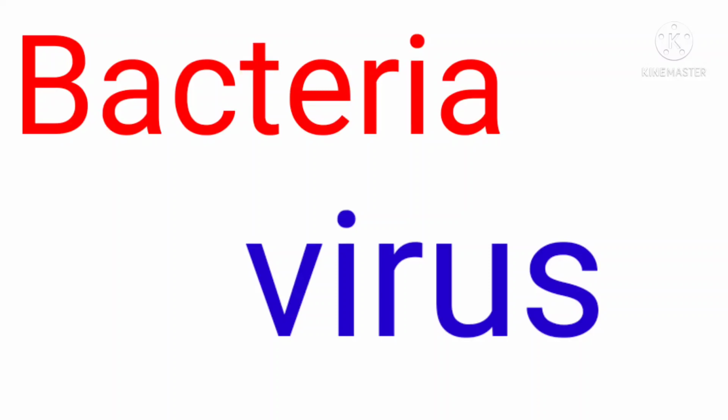The best examples of bacterial diseases are typhoid, cholera, tuberculosis, etc. Next, the best examples of virus diseases are common cold, polio, HIV, and recently COVID-19. Those are the viral diseases. Next, children, we know about COVID-19. It is one of the viral diseases. It cannot be cured using antibiotics. Vaccine is the only remedy.